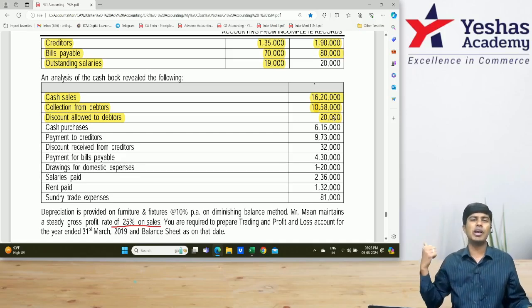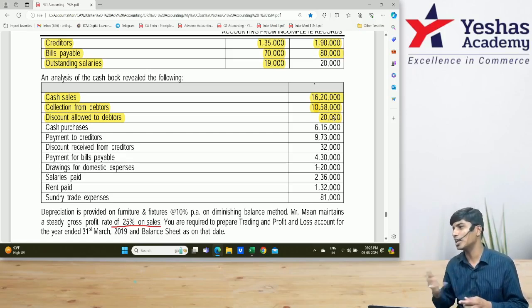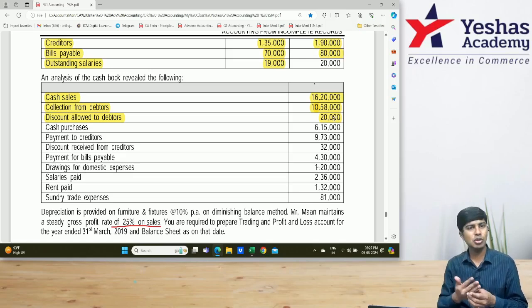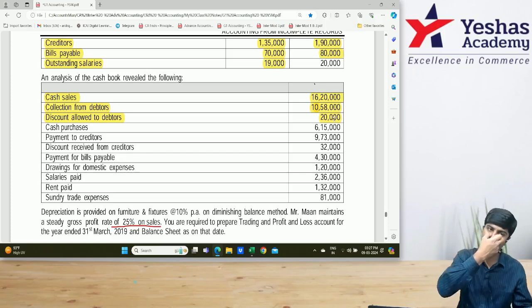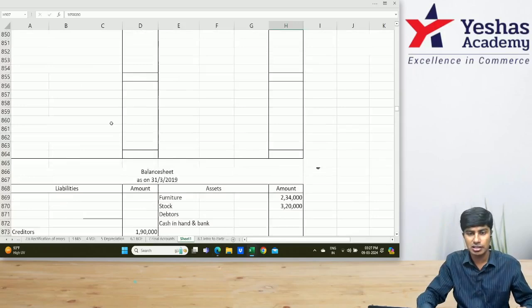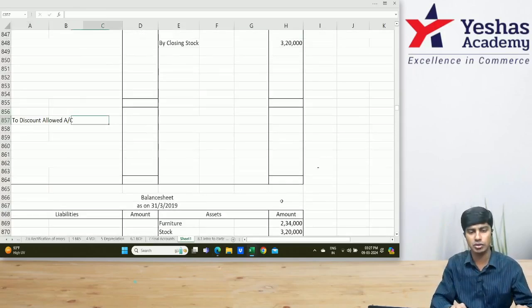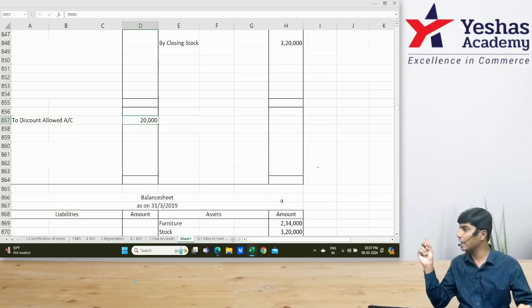So I can open one more ledger called discount. But if you write discount account debit to debtors, later you will write P&L account debit to discount and transfer the discount to P&L. Am I right? What will you do to discount expense later? Transfer to P&L. So instead of opening another ledger, can I write straight away the discount item in the P&L account debit side? Yes. Very good. I'll write in the P&L account debit side, discount allowed, 20. This is the debit aspect.